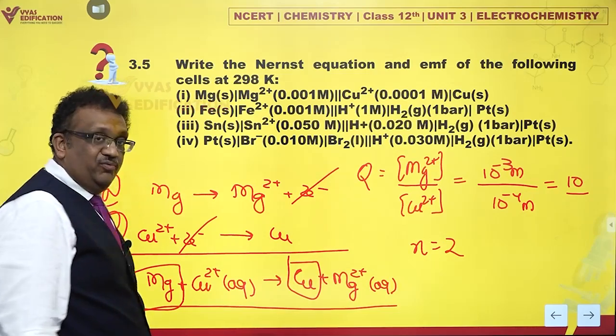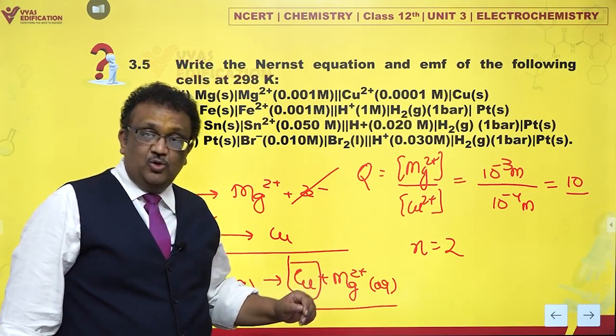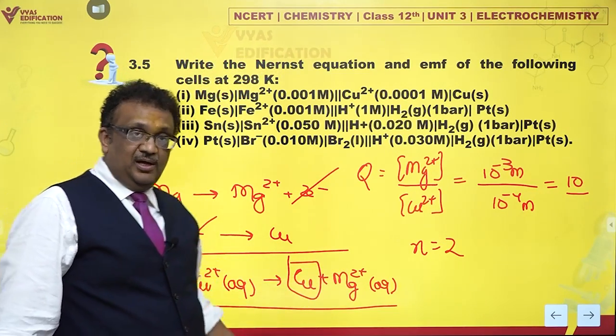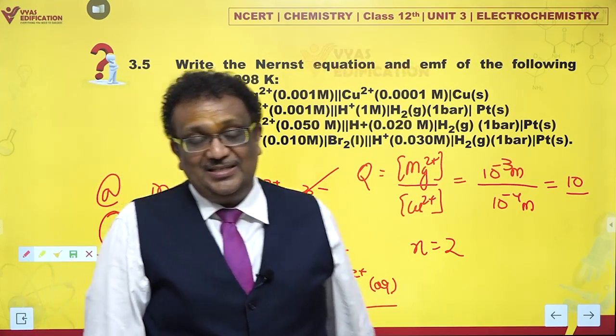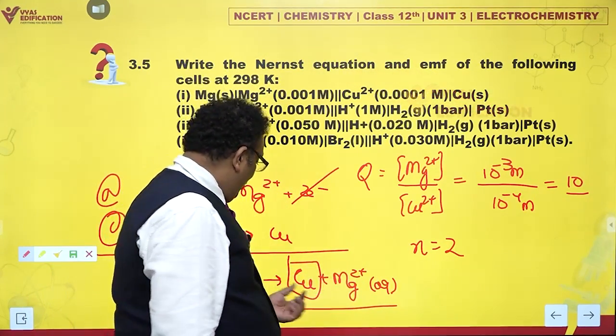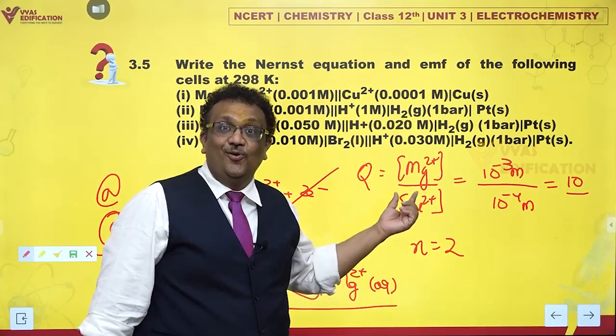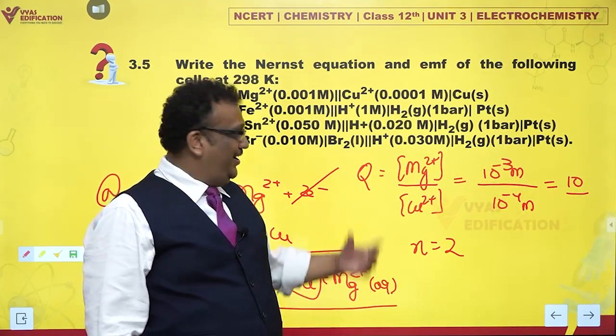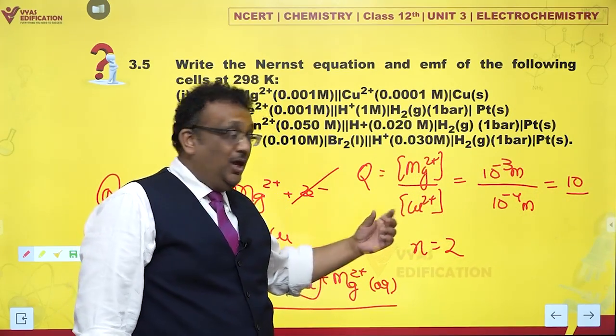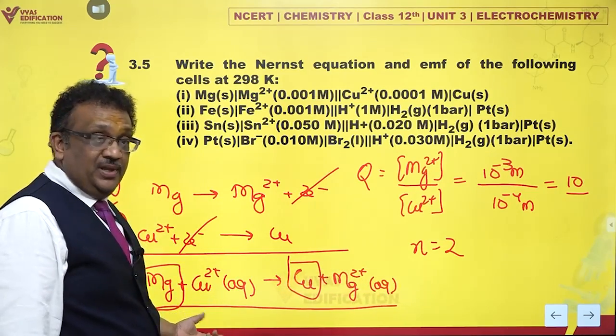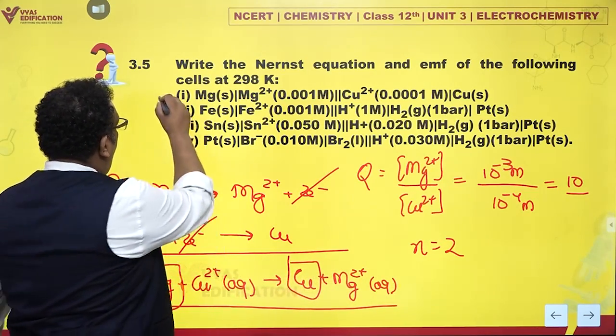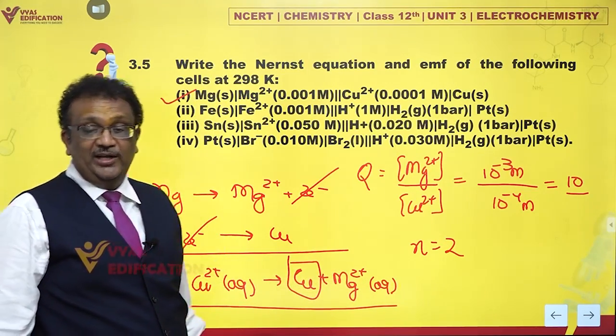They are not a part of the game. Liquids, the aqueous solution species and the gases, they are used in writing down the reaction quotient Q, right? So we wrote down Q. How did I get this? By looking at anode and cathode.